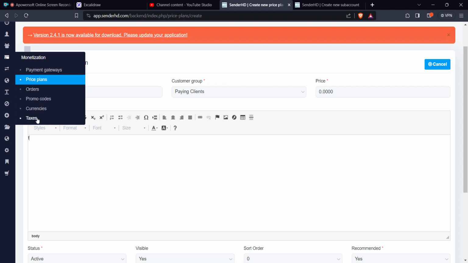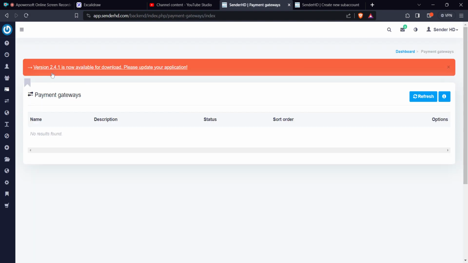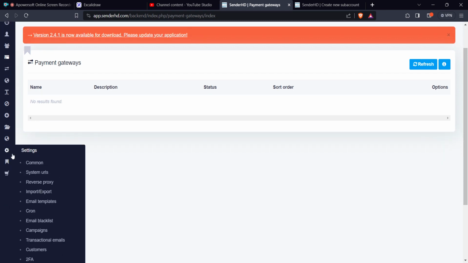You decide the currencies and taxes as well, and also the payment gateways. This is where you are able to add the different payment gateways that you could be having. So you can probably be having Stripe or any other.